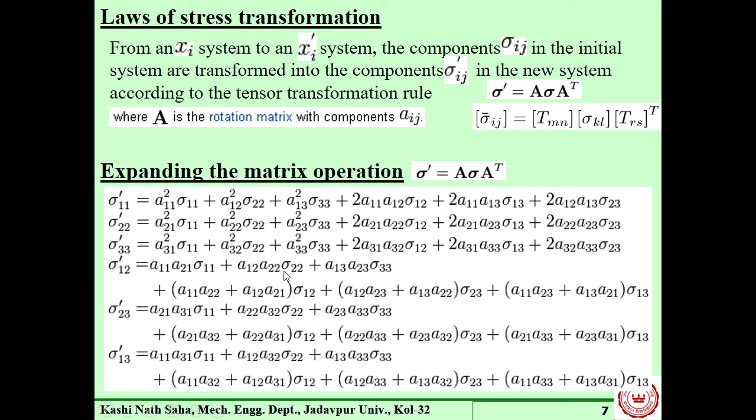And then what will we do from here? Here we have 6 stress components in coordinate frame x prime, y prime, z prime. On the right hand side we again have 6 stress components: sigma 11, sigma 22, sigma 33, and so on.